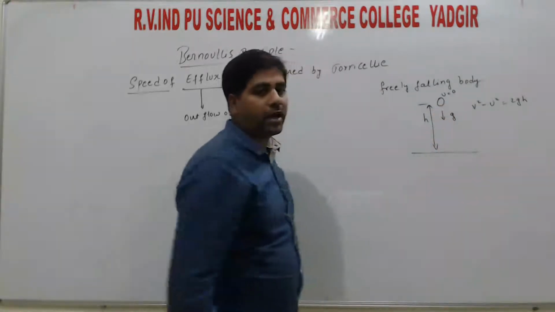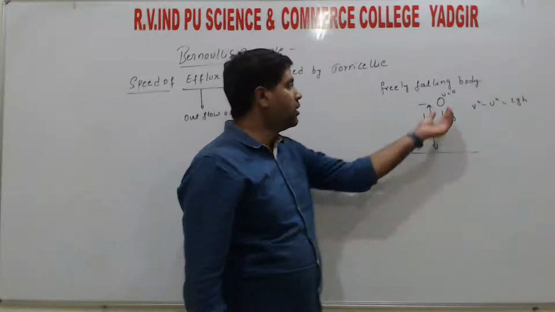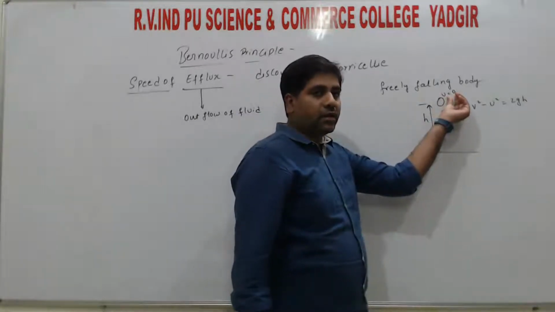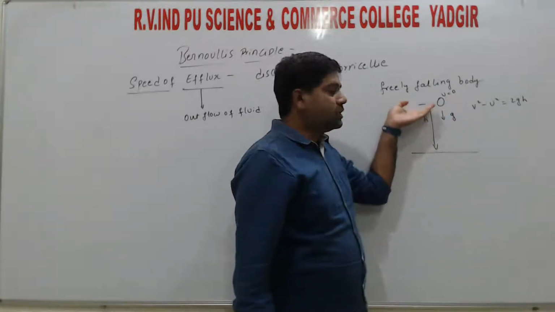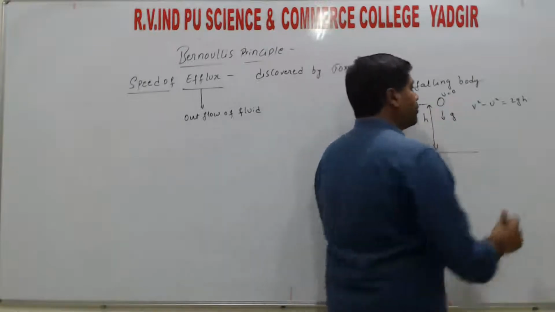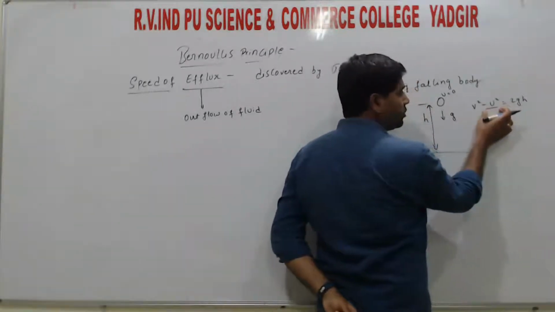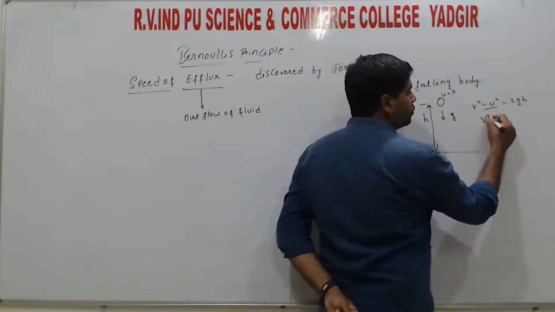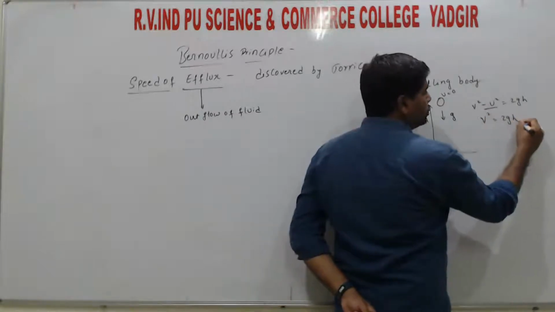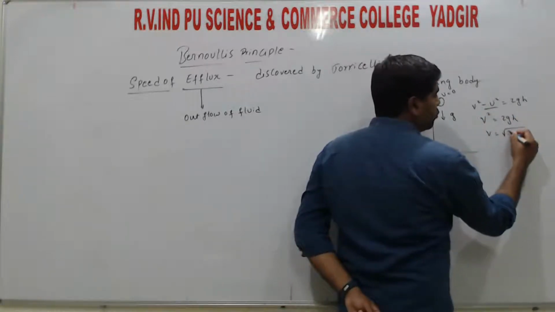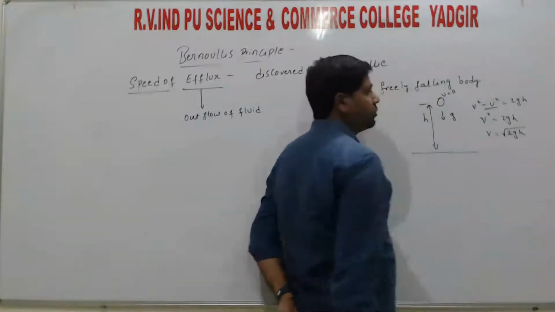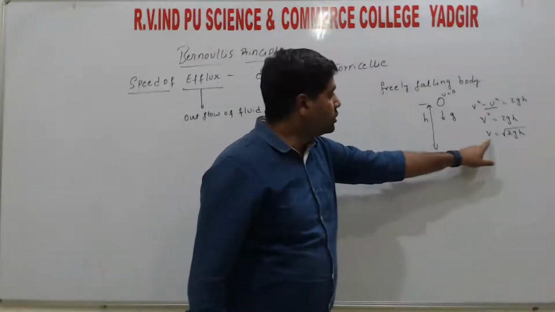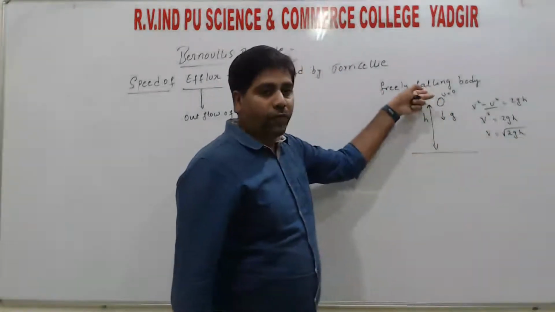The object falls from a particular height h with initial velocity 0, so u squared is 0. So v squared is equal to 2gh, so v is equal to under root 2gh, right? This is the velocity of the object under free falling.